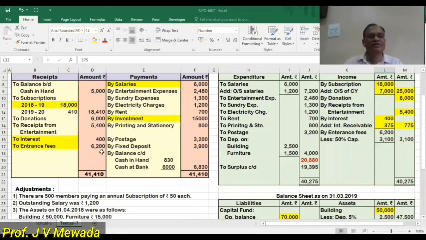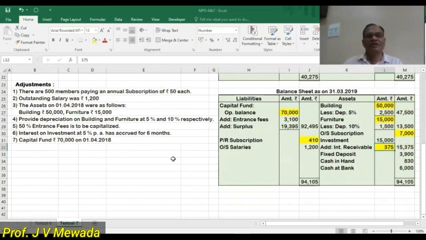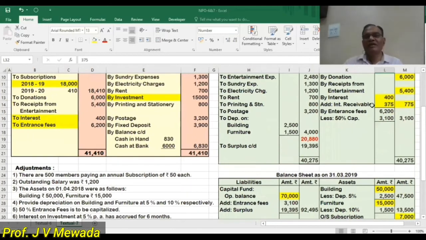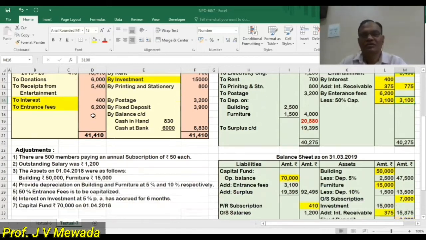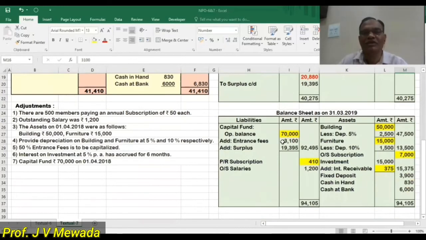Entrance fees we are given 6,200, but there is an adjustment that 50% is to be capitalized. So for entrance fees, I'll write first 6,200, and from that 6,200, 50% I'll subtract, 3,100. In the outer column I'll show again 3,100, and in the balance sheet I will add 3,100 in the capital fund. So these are the two effects of entrance fee.